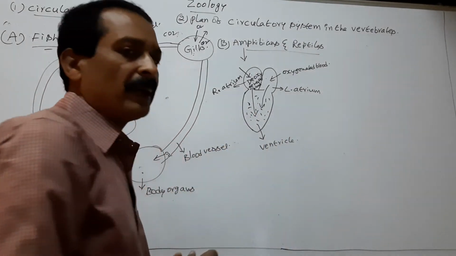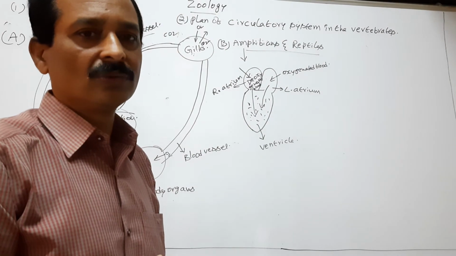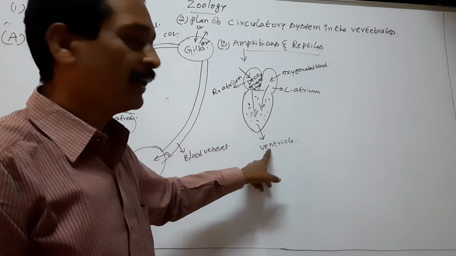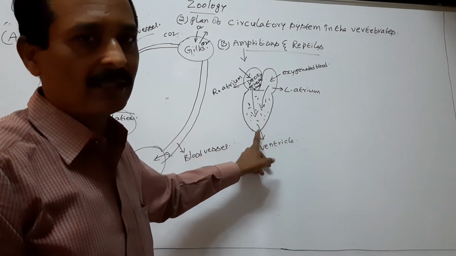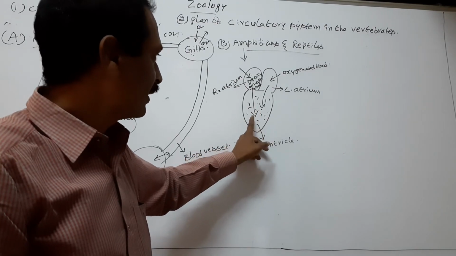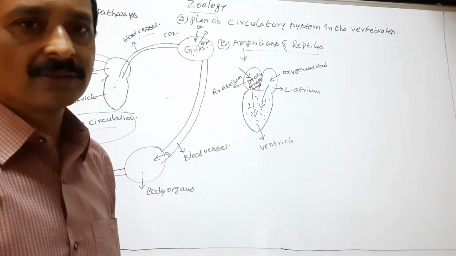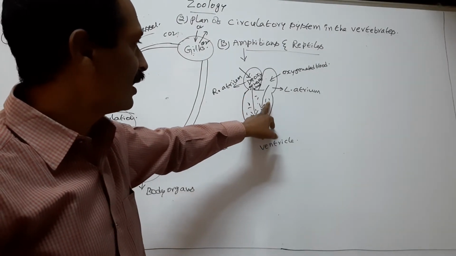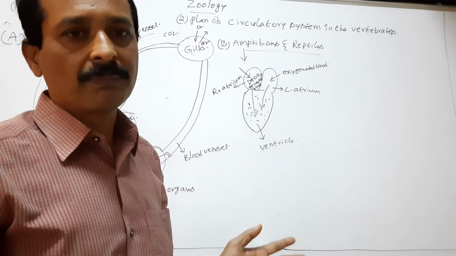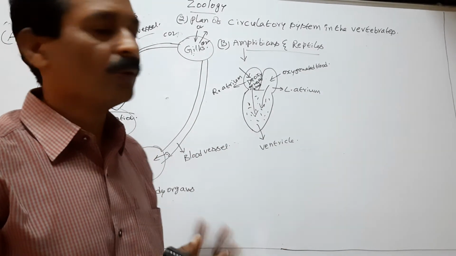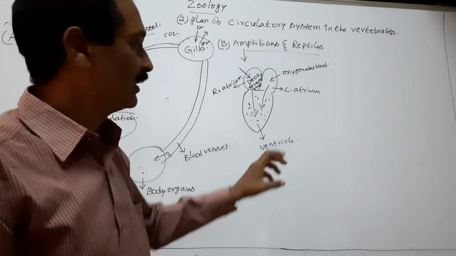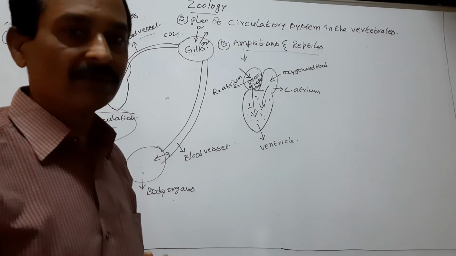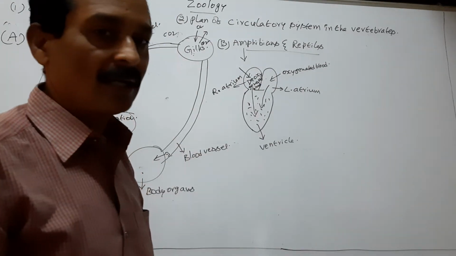The ventricle pumps its blood to body organs. Which blood is pumped by ventricle? Mixed blood. So ventricle pumps mixed blood to body organs. So in the ventricle, deoxygenated and oxygenated blood does not travel separately. Both are mixed in the ventricle. So mixed blood travels through the ventricle. So this is the amphibians.